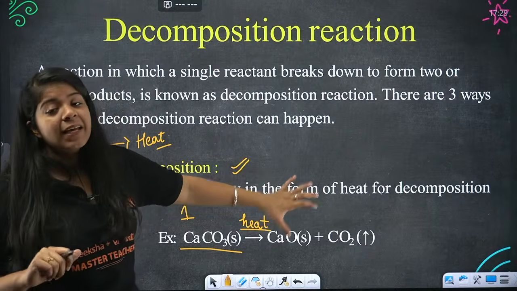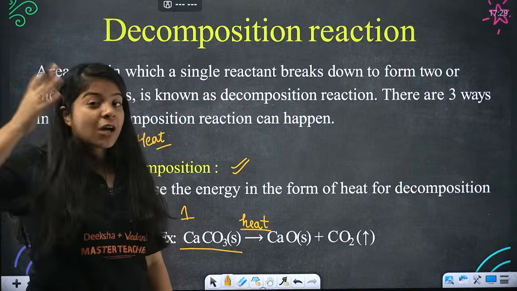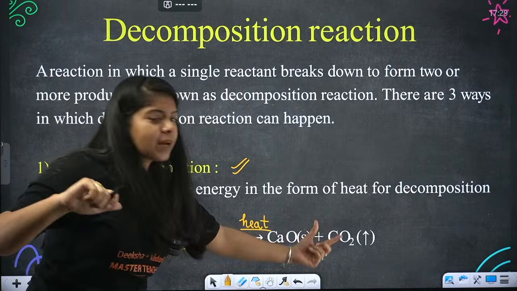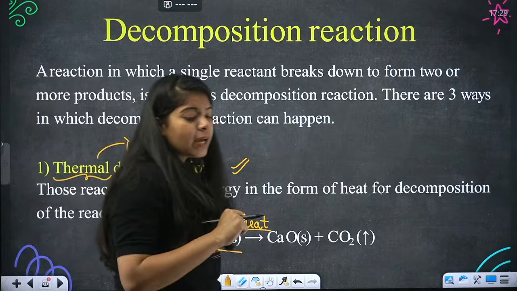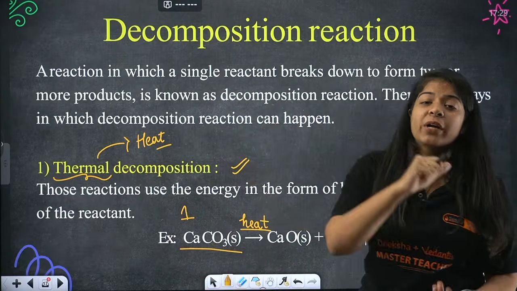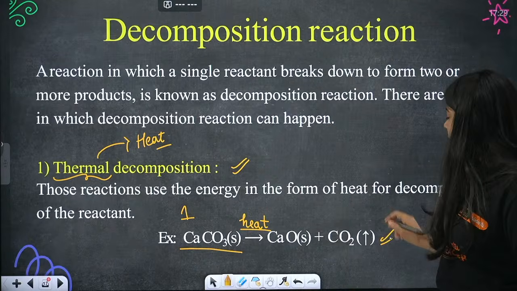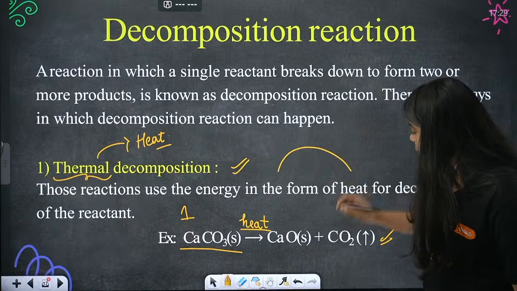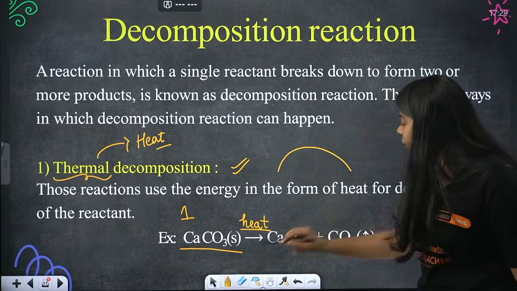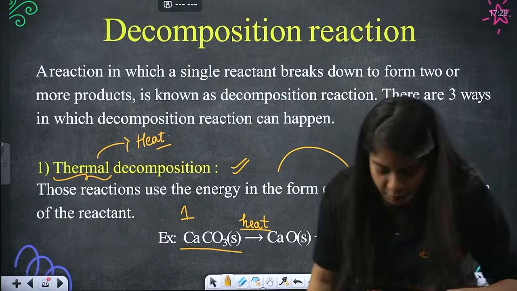When you heat it, it breaks into calcium oxide, that was our quicklime, and carbon dioxide. So calcium carbonate, when heated, breaks into calcium oxide plus carbon dioxide. Done. And this happens due to heating of calcium carbonate.